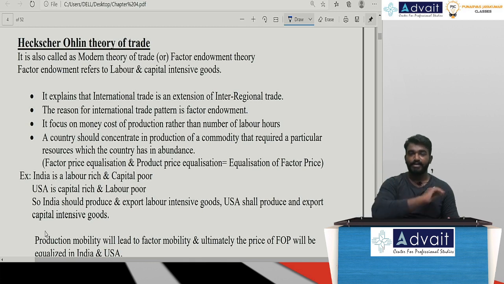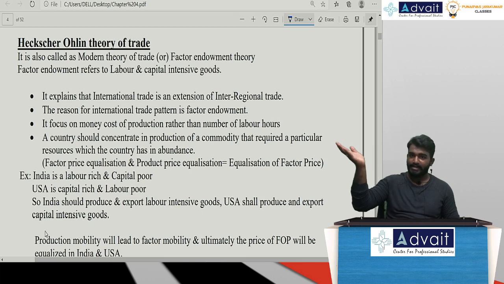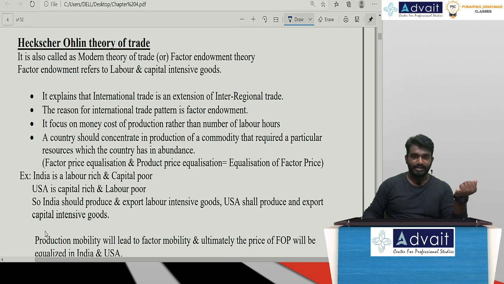For example, let me take a comparison of India and USA. In India, we have a very high amount of labor power. In USA, we have more capital intensive goods, that is, capital is more. India has more labor. So labor is abundant in India, and capital is abundant in USA.